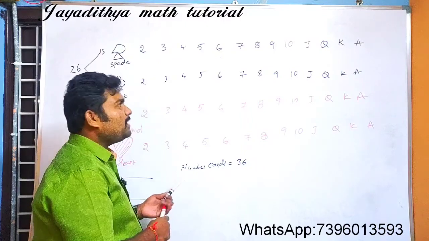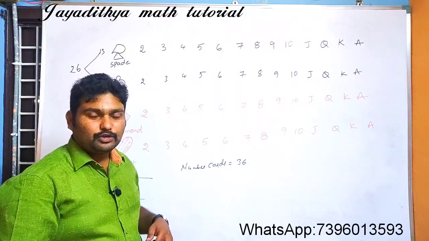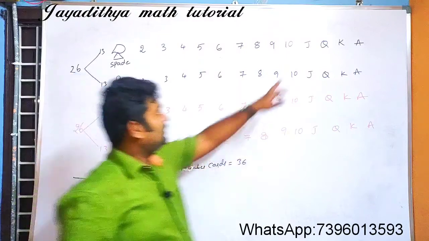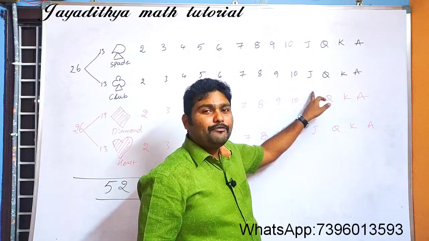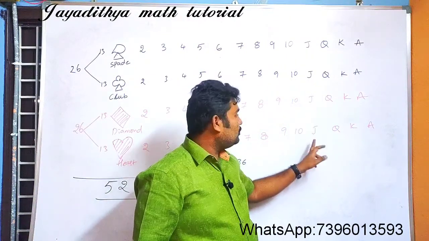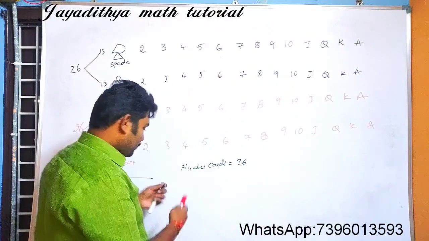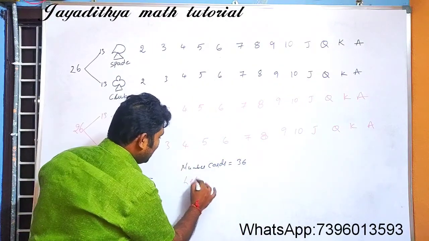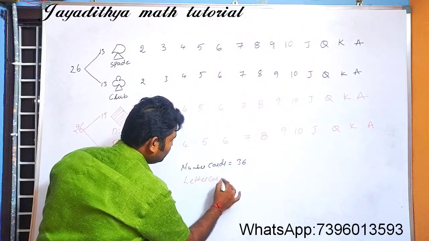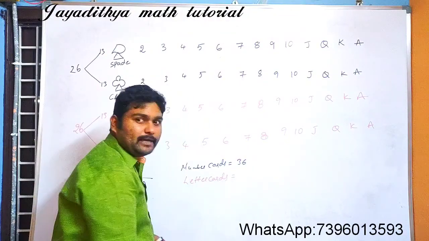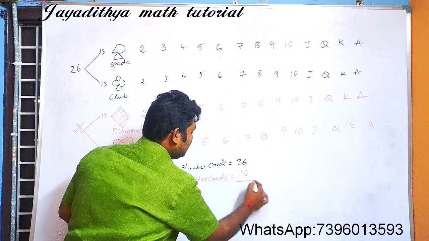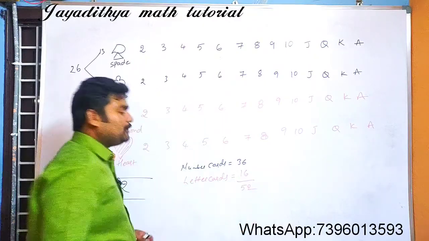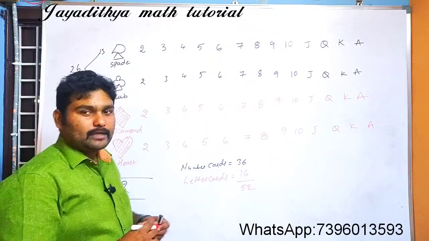Now you tell me what is the total number of letter cards. In spade you have 4, club you have 4, diamond you have 4 and heart also you have 4. So total letter cards will be how many? That is 4 4s are 16. Here also you get a total of 52 cards.